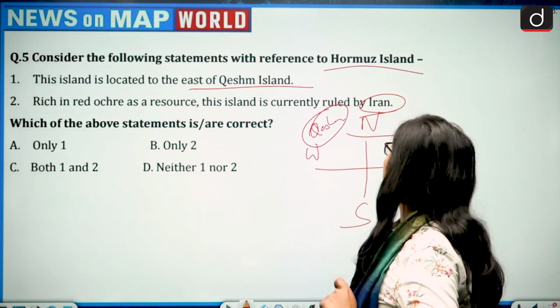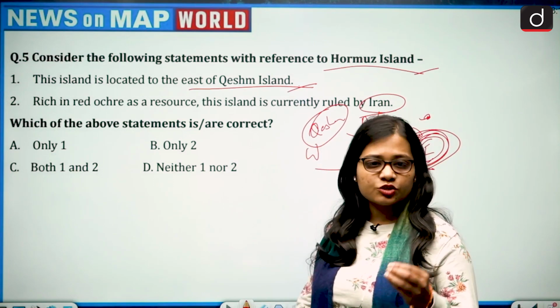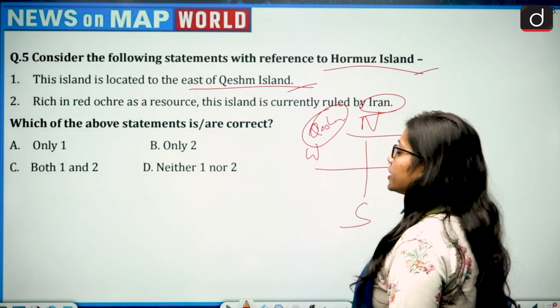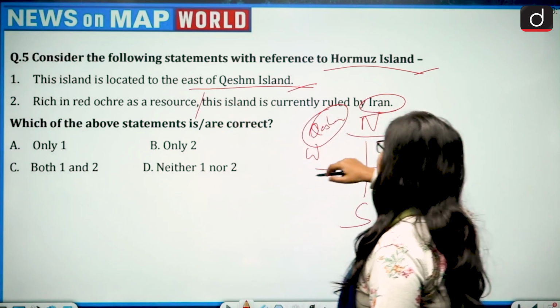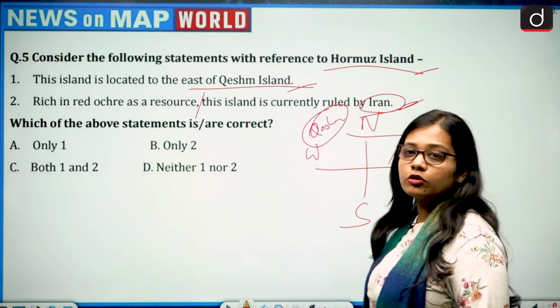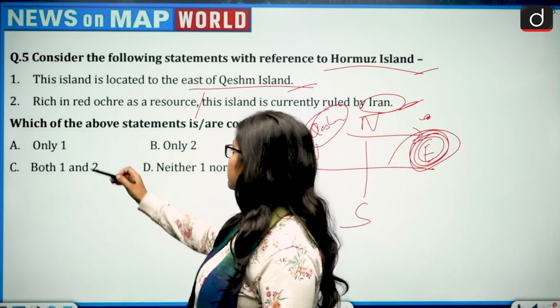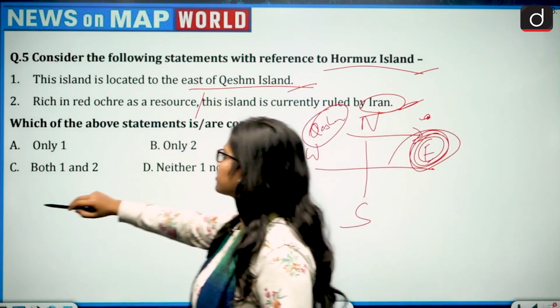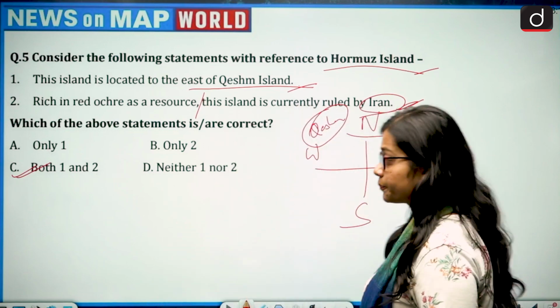So this island is located to the east of the Kishma Island, and it is rich in red ochre as a source. That is true. And this island is currently ruled by Iran. That is also true. Which of the statements given is or are correct? So the first is correct, the second is correct. So the correct answer is option C, that is both 1 and 2.